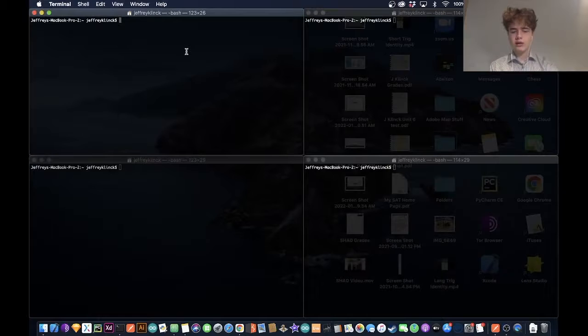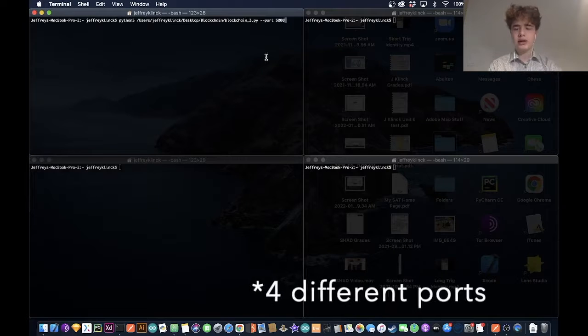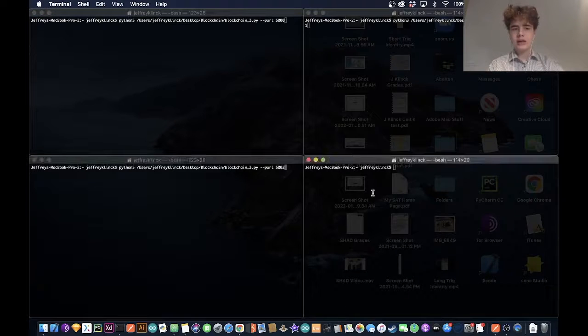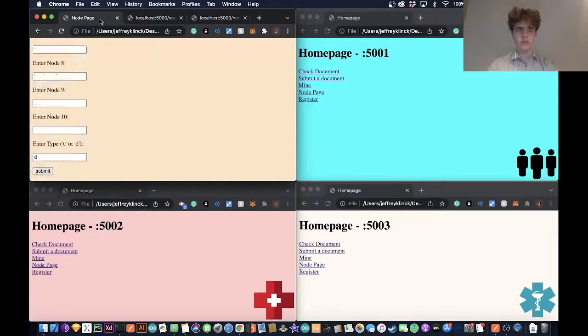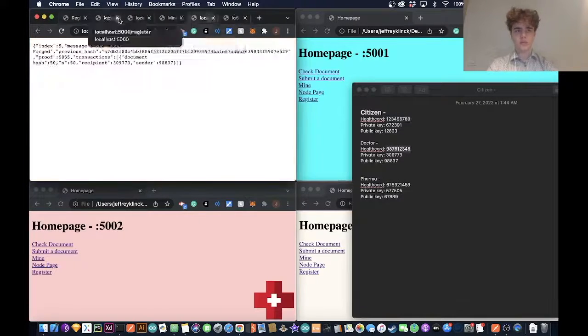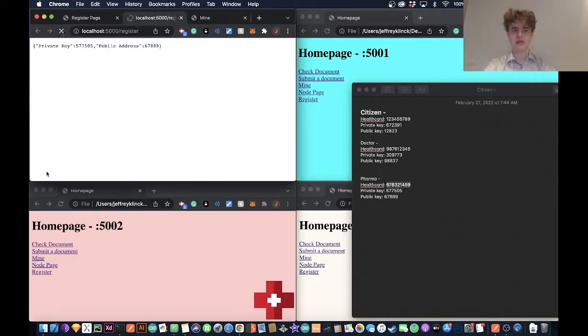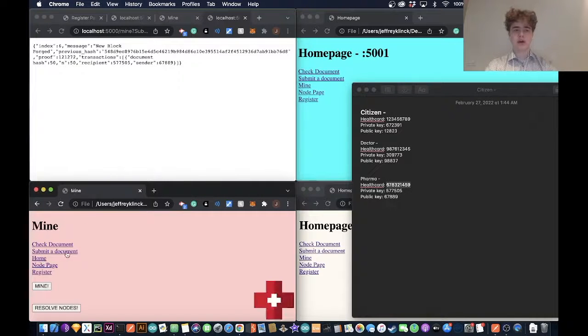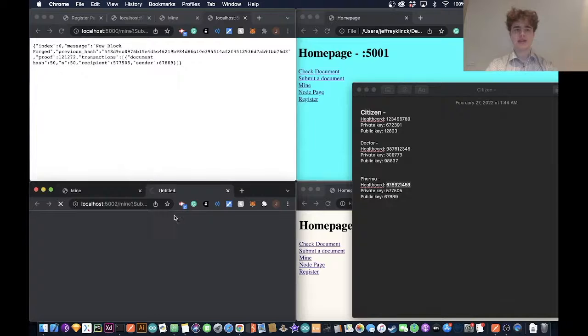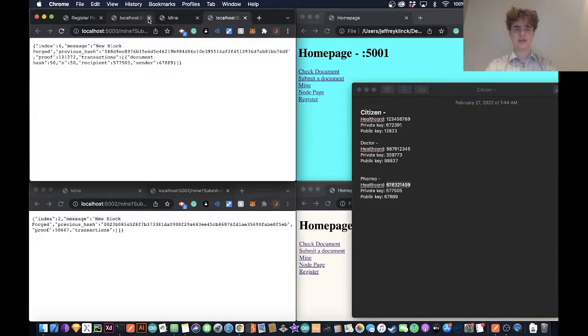So now I'm going to run the program on three different ports on my computer that each correlate to one of the participants. What I'm doing here is setting credentials for the three participants. This process would be done automatically, and the credentials would be sent to the participants over email or over physical mail. Now what I'm going to do is I'm going to have all the other nodes or participants accept the Tier 1 chain as the dominant chain.